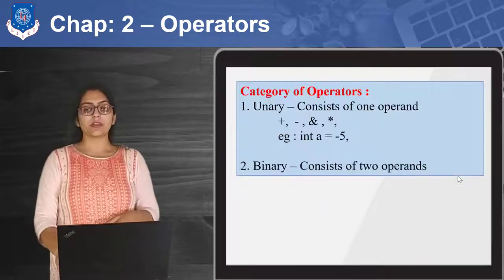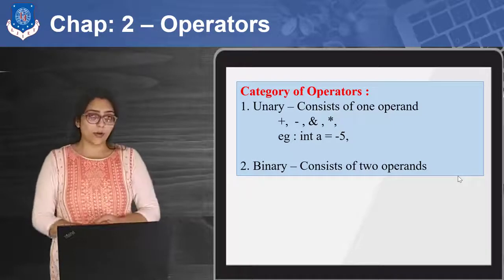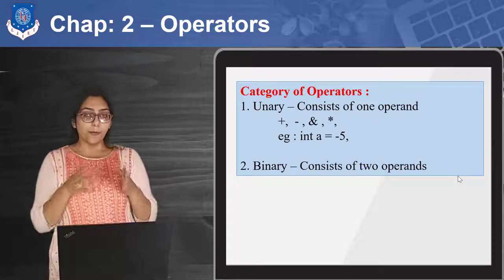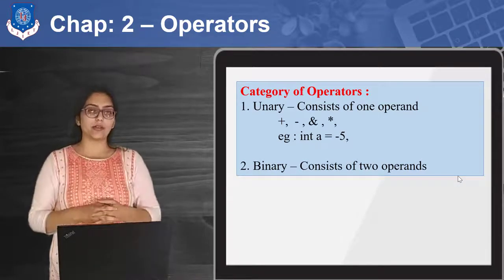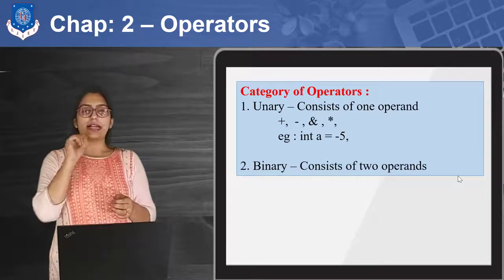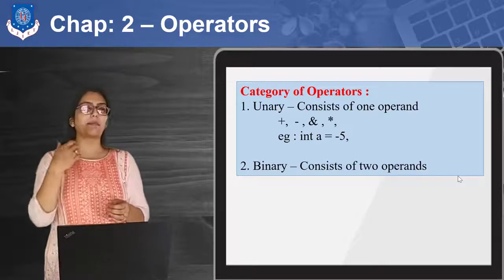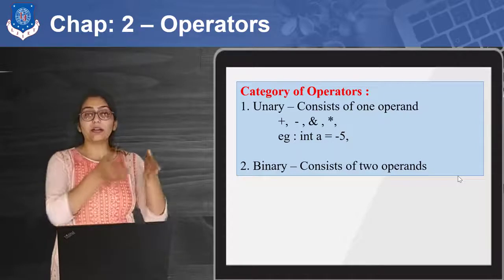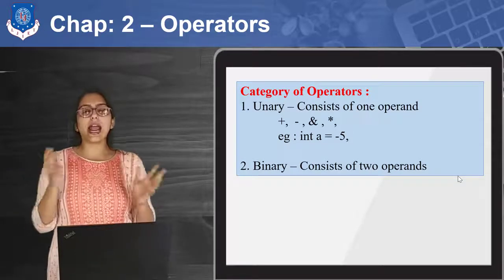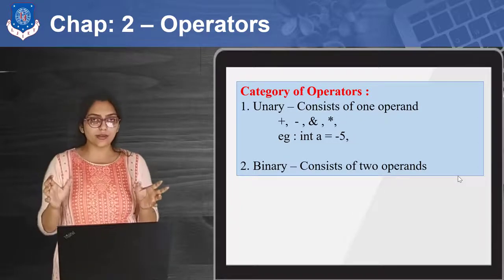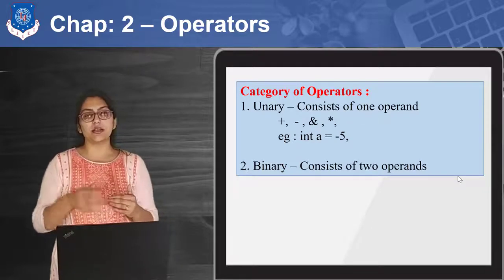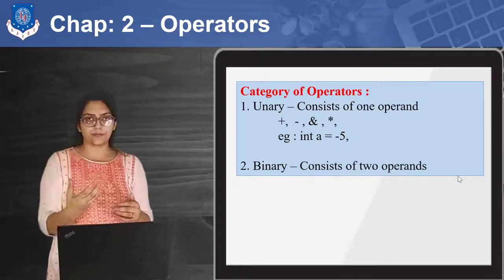Now, one last important thing is that operators can be of 2 types. The operators which need at least 2 operands are called binary operators. You cannot add any number with a single number. You can say, ma'am, I can add A plus 1. But here A is an operand and 1 is also a kind of constant, right? So you cannot add with a single operand or without any constant. So addition, subtraction, multiplication, division need 2 operands, so they are binary operators.